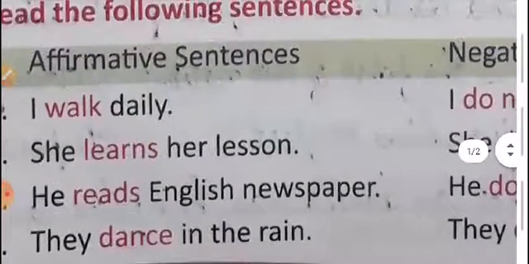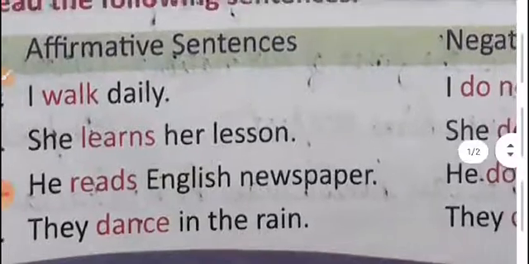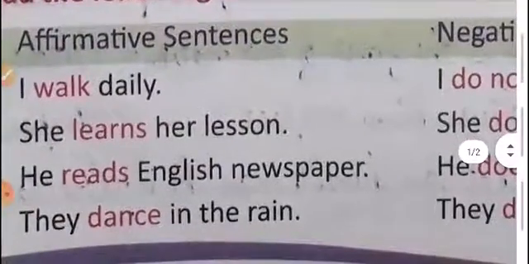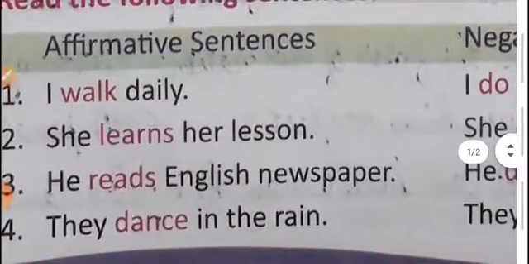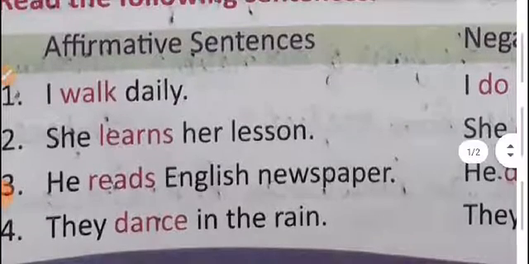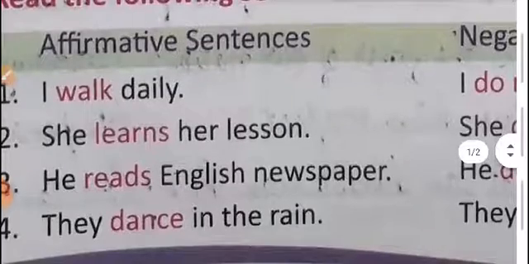Once again I will remind you, if in a sentence there is no helping verb given, you have to write the verb do, did, or does according to the subject. We have to check the main verb first. If the main verb is in present form, we have to check the subject again. If the subject is singular, we write does. If the subject is plural, we write do. If the tense is past tense, we write did.